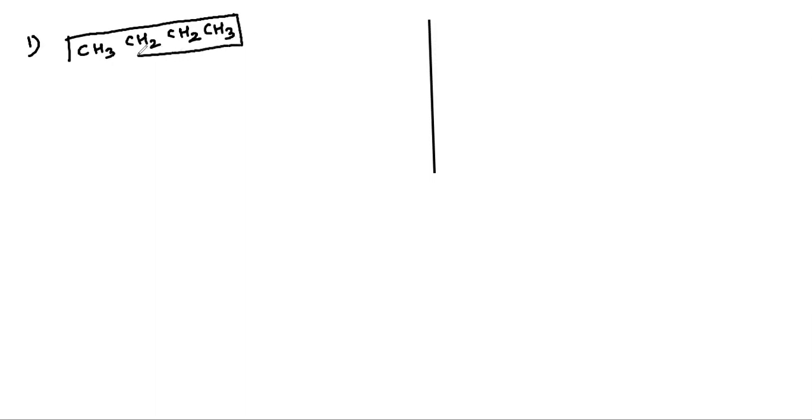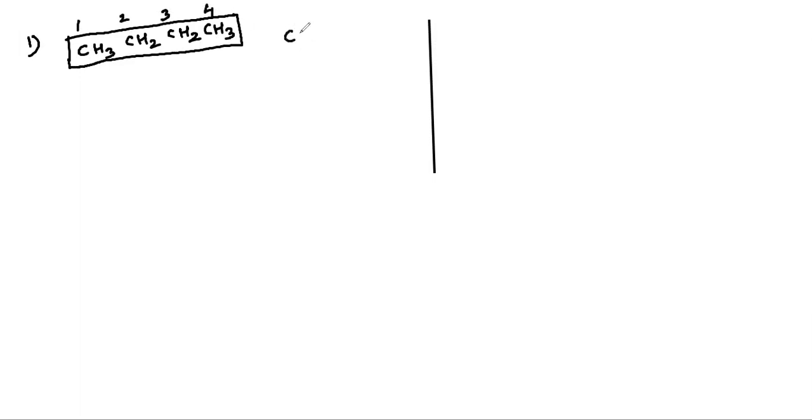So one example I'll give. After that I'll give you the classification. One first example, that is nothing but CH3CH2CH2CH3. For example, you consider this compound. So what is the connectivity? All four carbons are connected one another in the linear fashion, right? So 1, 2, 3, 4.